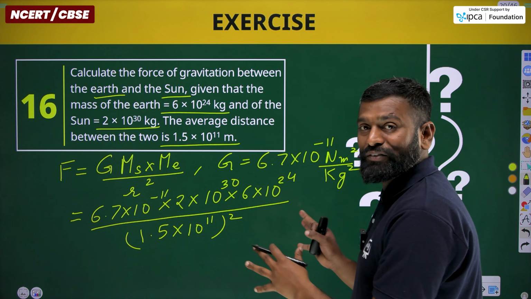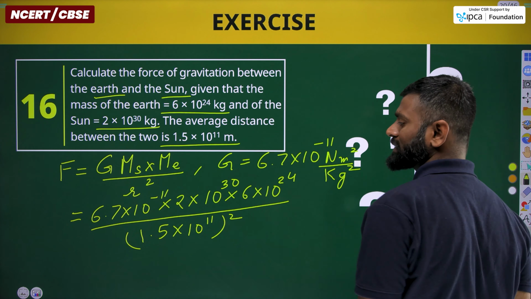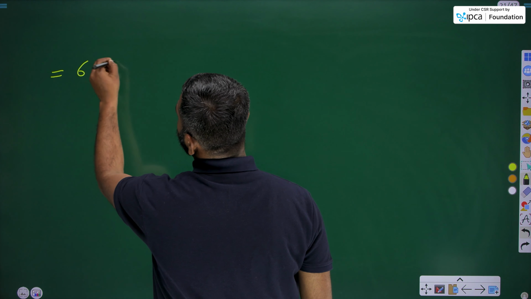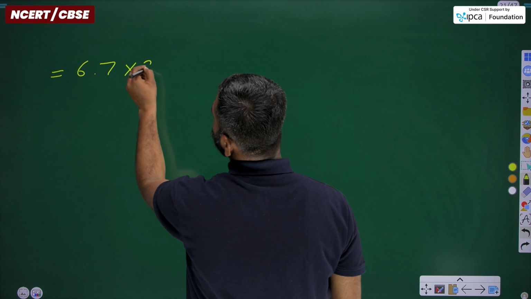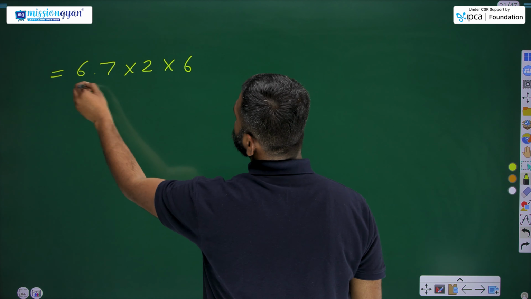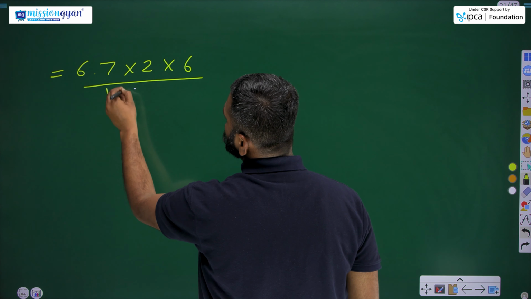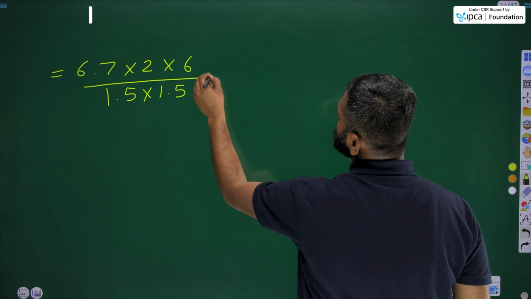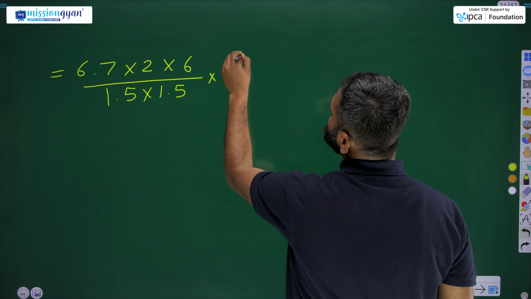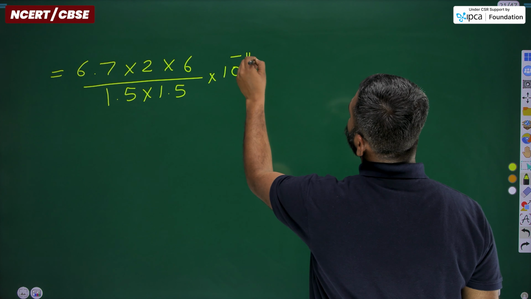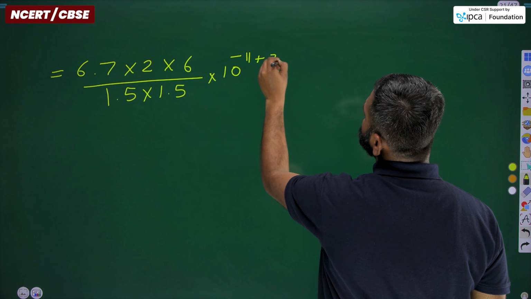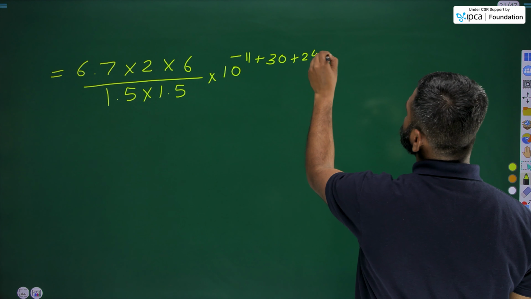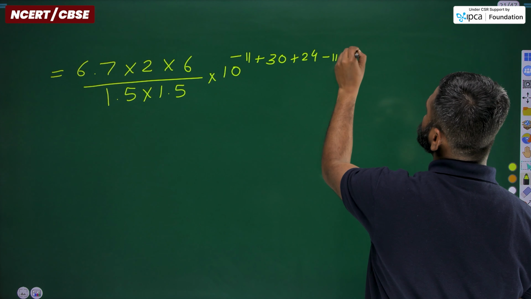Now, by simplifying this, we'll get 6.7 into 2 into 6 upon 1.5 into 1.5, into 10 raised to power minus 11 plus 30 plus 24 and minus 11 into minus 11.